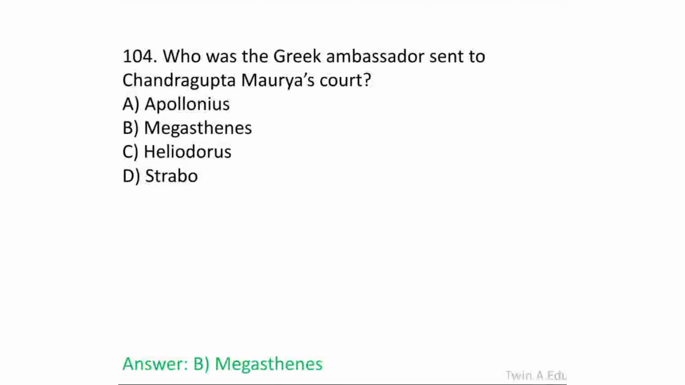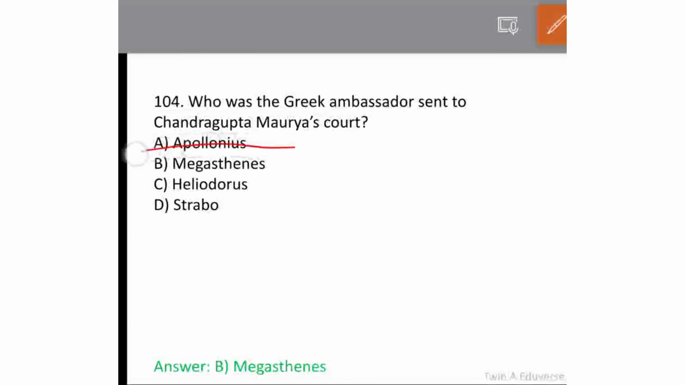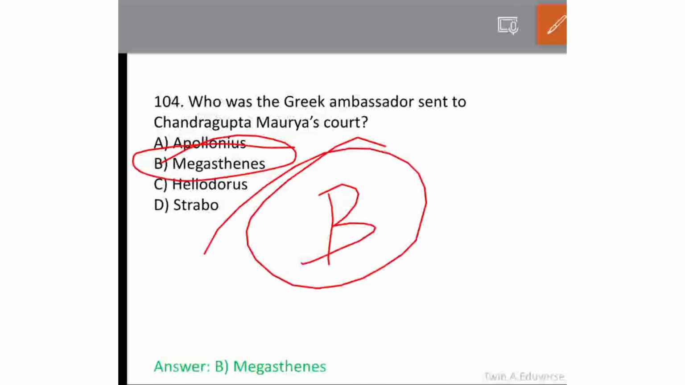Who was the Greek ambassador sent to Chandragupta Maurya's court? Megasthenes. Option B is the right answer.